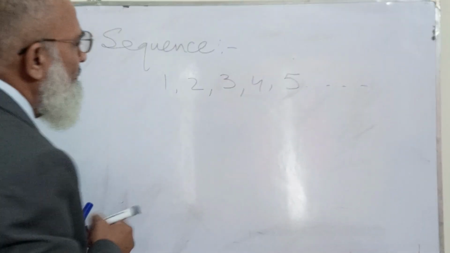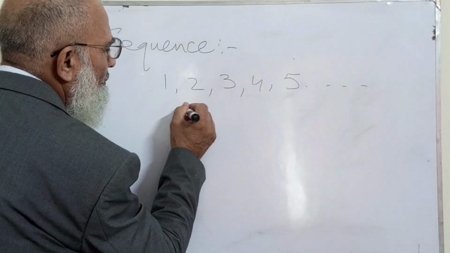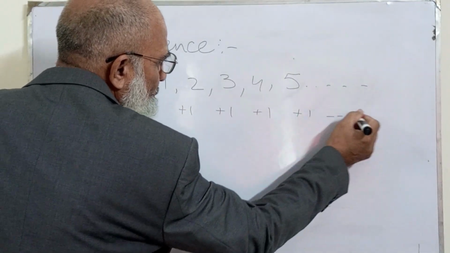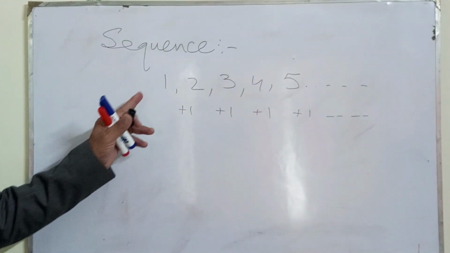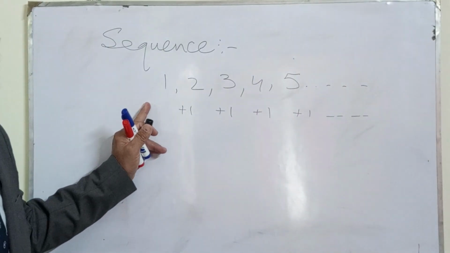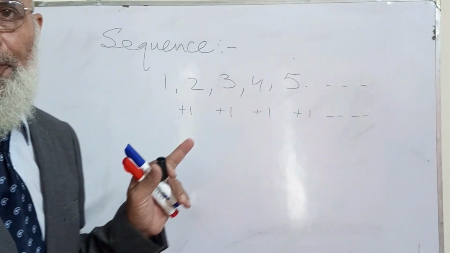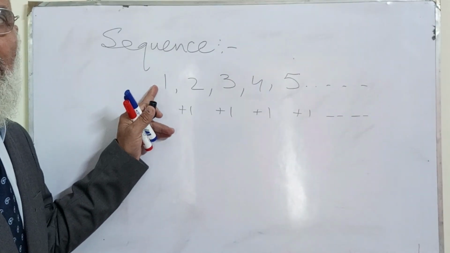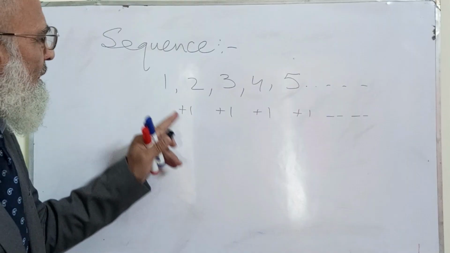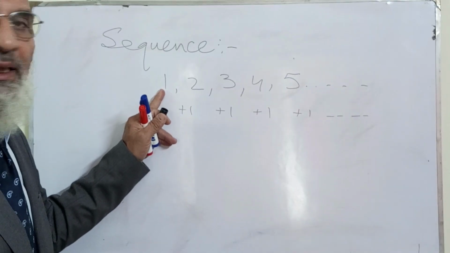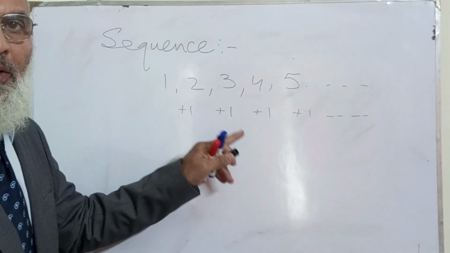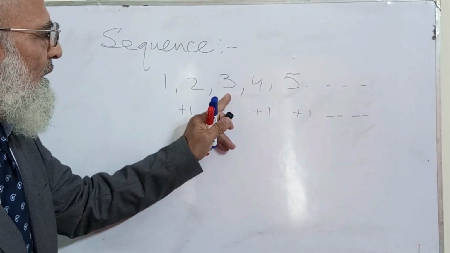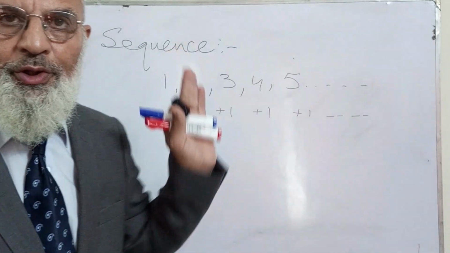We keep adding 1 to each of the previous elements in this row. If I add 1 to 1, we get 2. 1 to 2, we get 3. 1 to 3, we get 4, and so on and so forth.